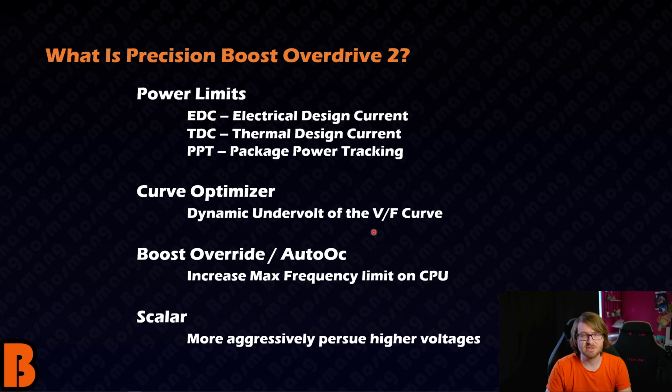Then there's a curve optimizer. The curve optimizer is the new thing in PBO2. It's for Ryzen 5000 only. It's very powerful. It basically allows you to modify the voltage frequency curve of each core in your CPU. We're going to talk about that more next. Boost override or auto OC just allows you to increase the max frequency limit on your CPU. Most of the time, this will only really affect single core stuff, but potentially can increase your multi-core if you have a good curve.